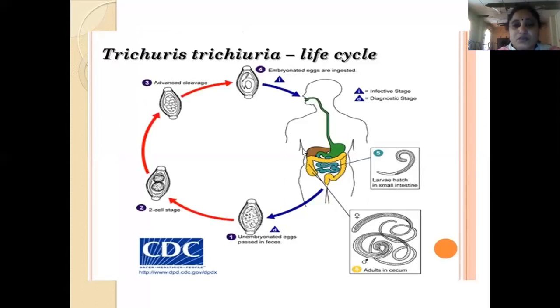Here, unembryonated eggs are passed in the feces, and these unembryonated eggs become 2-cell and advanced cleavage, and again become the larva where they are ingested. These eggs are ingested by the human body and they enter into the small intestine where the larva hatch and become adult worms. And adult worms concentrate in the cecum. Here in the cecum, they pass eggs. Eggs are formed and deposited in the rectum where they are passed into the stools.